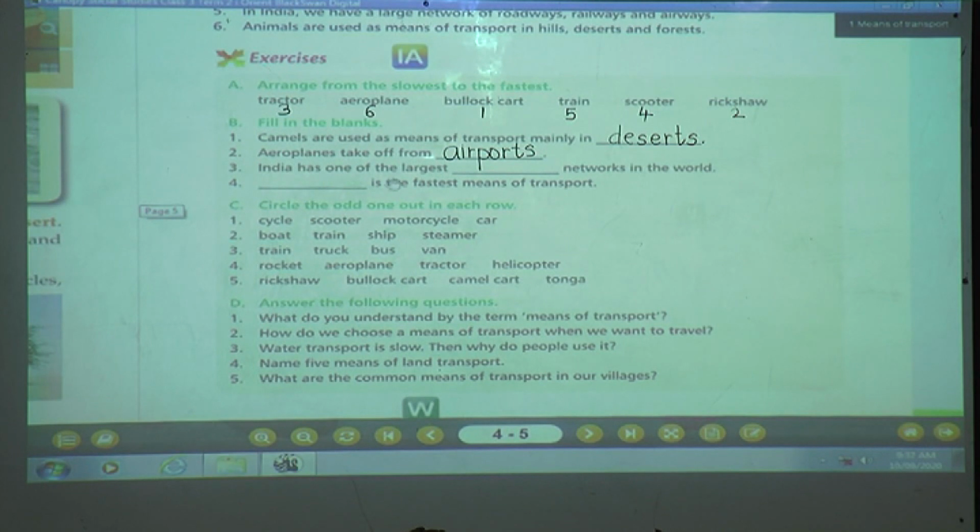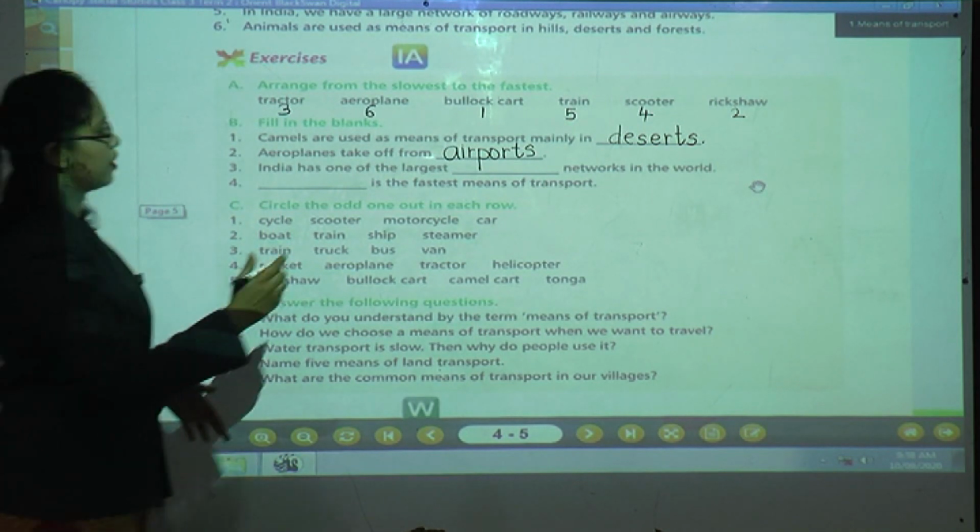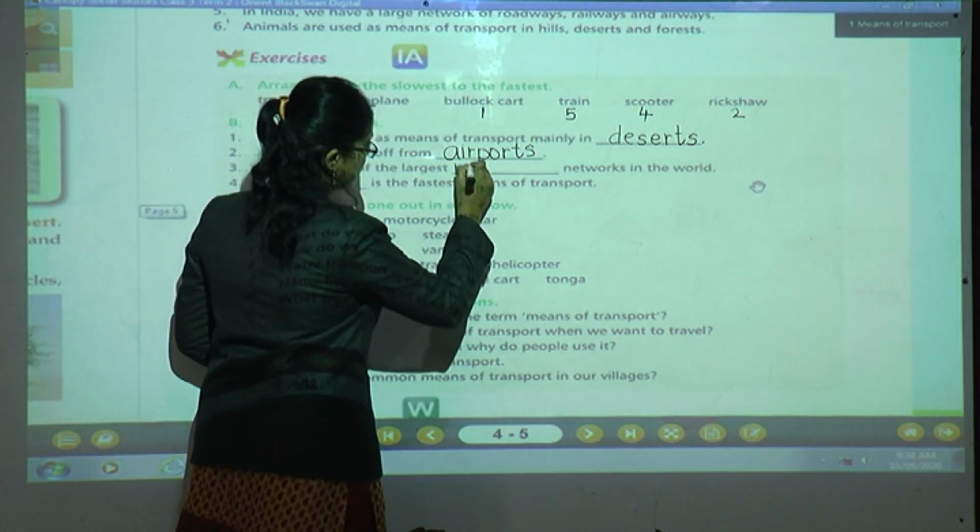India has one of the largest dash network in the world. Which network is it? One of the largest. Which network can you find everywhere in the world? Of course. What will be the answer? Railways. What is the spelling of railways?